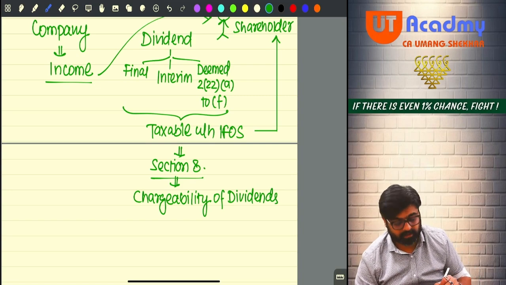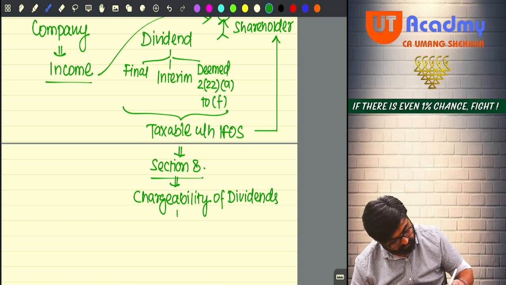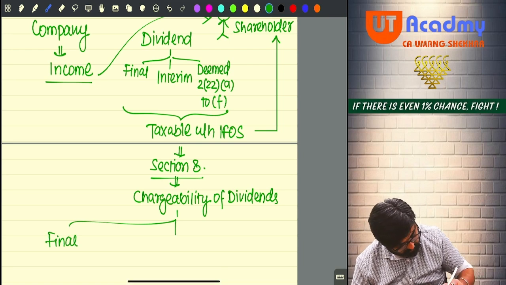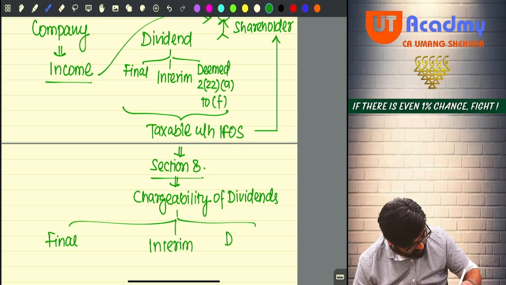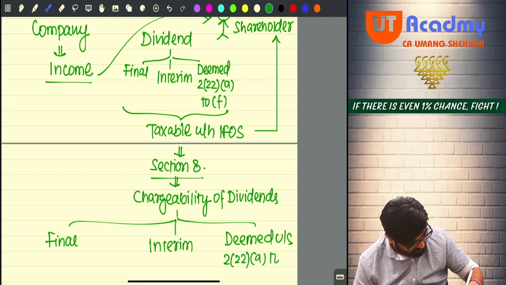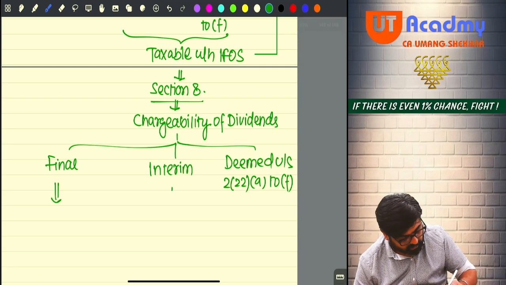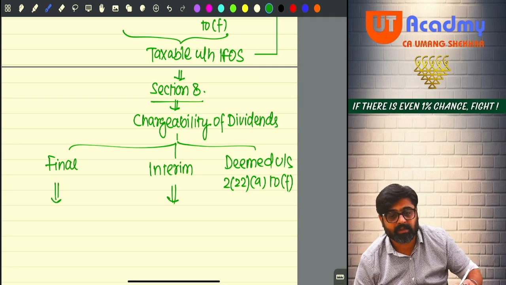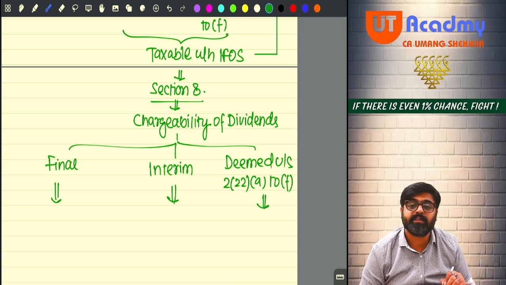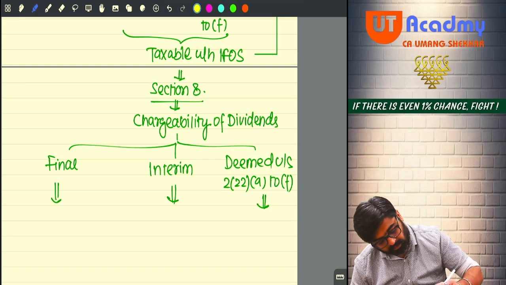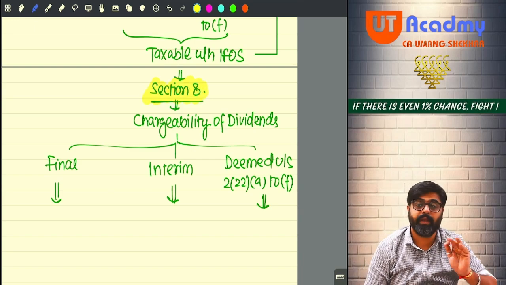And this section 8 says that final dividend, interim dividend and deemed dividend under section 2(22)(a) to (e). Final dividend will be taxable in which year? Interim dividend will be chargeable in which year? Deemed dividend will be chargeable in which year? For that, you are supposed to follow section number 8 only.